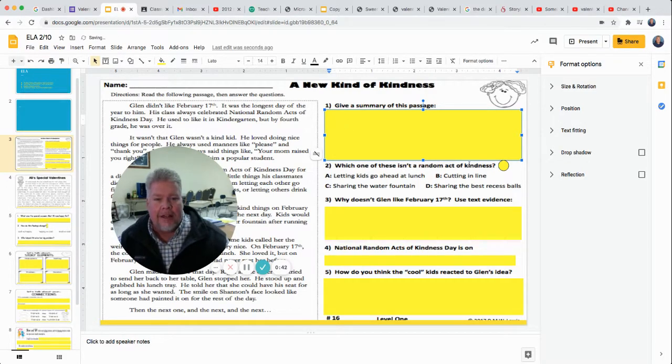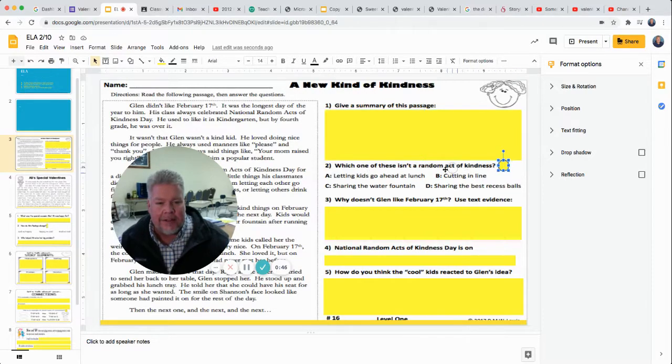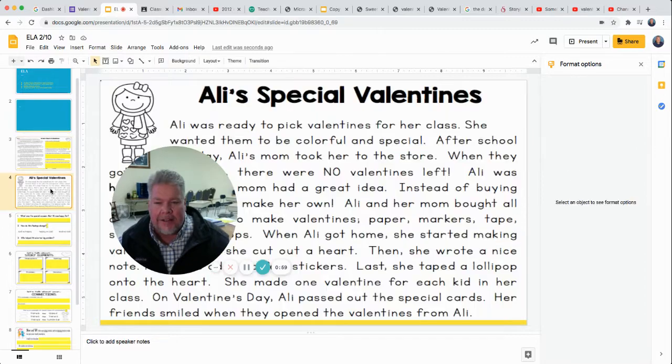Okay, and I've got your little circle here. Which one of these is a random act of kindness? Just drag the circle over the letter you think it might be. Okay, so just do that. And then these three right here, just click on them and start typing to answer those questions. All right, the next slide.